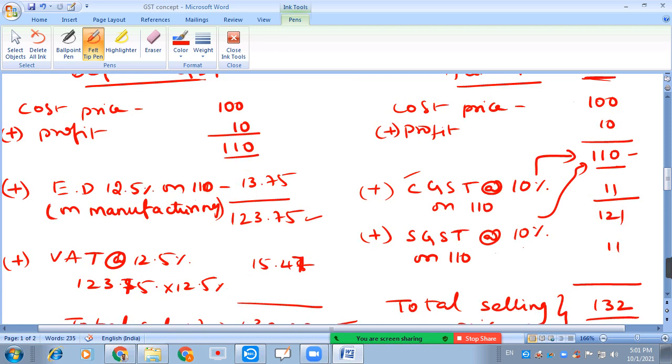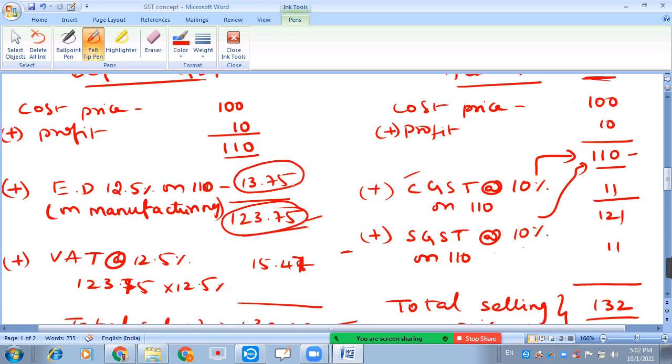in the previous system, VAT was calculated on the 123.75, which already includes the tax of 13.75 rupees.